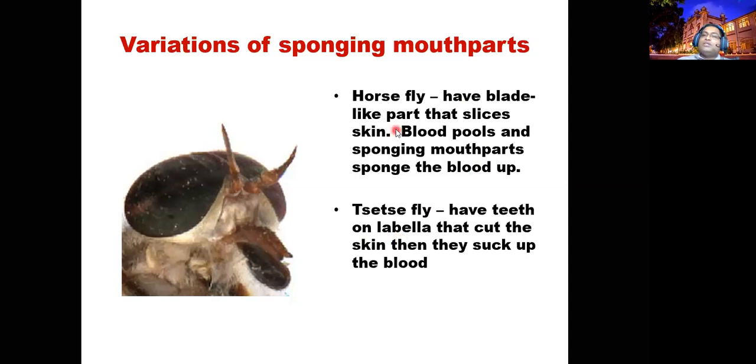Housefly is something different, right? They need not pierce the host. Whatever food material is there, they eject saliva and they can suck. But horseflies need food that is inside the body, so they have to cut the skin and allow the blood to come out. That's how, if you go to cattle and horses, you can find some injuries and blood spots. This is because of horseflies and tsetse flies.